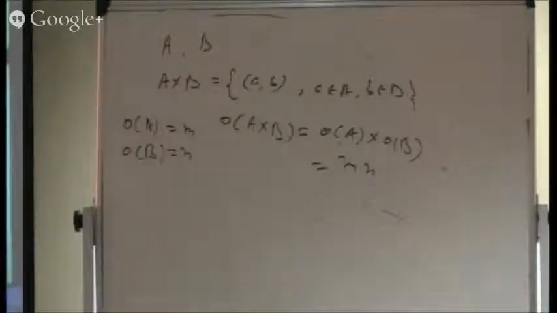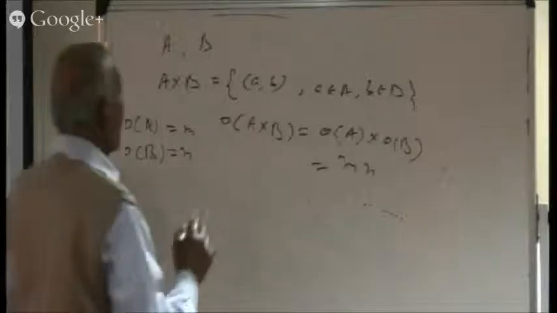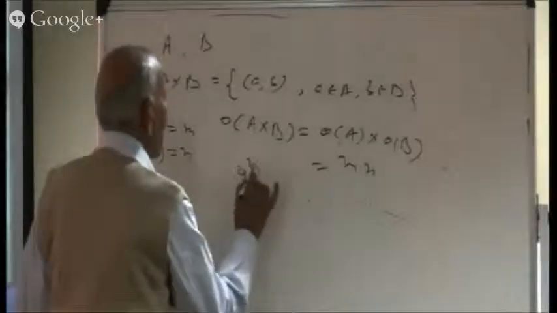If there is a set containing n elements, then what is the number of subsets? 2 raised to the power n. So here, how many subsets will be possible? 2 raised to the power m into n.